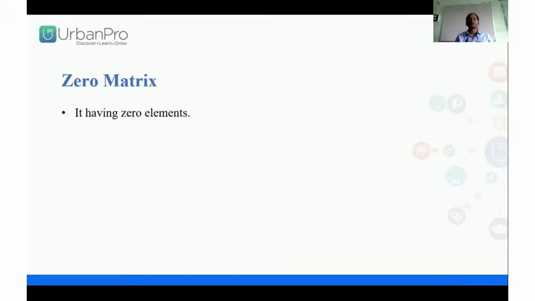Now zero matrix. A zero matrix has all elements zero inside the matrix. Everything is zero. This is called a zero matrix. It is represented by O.